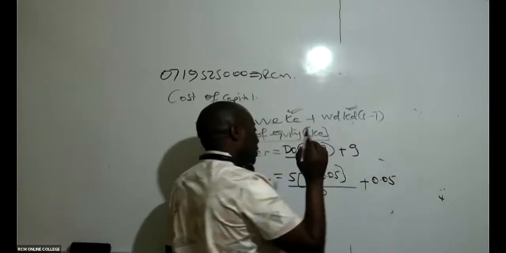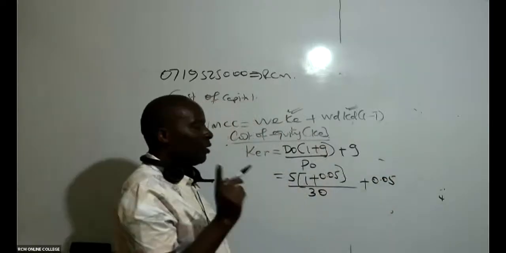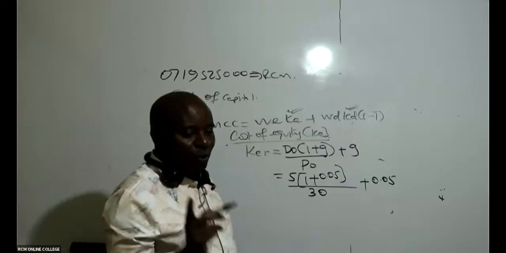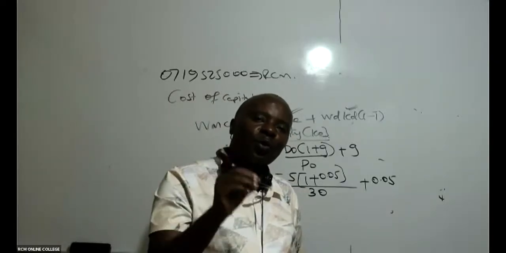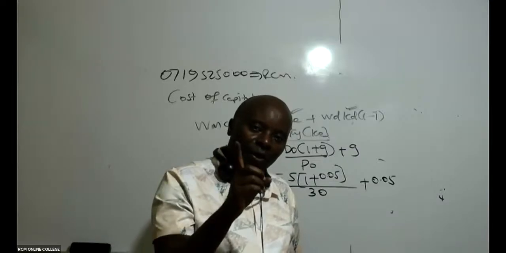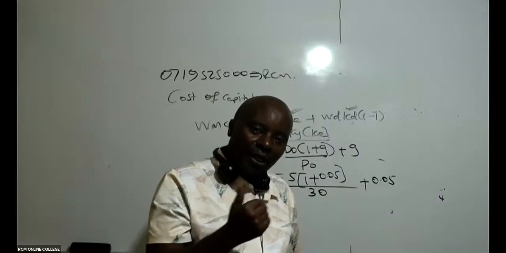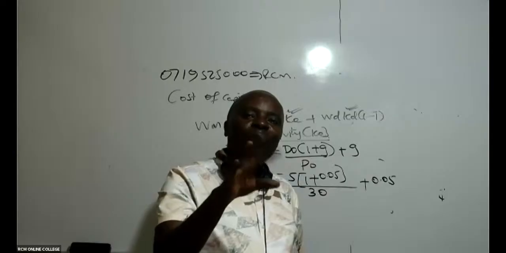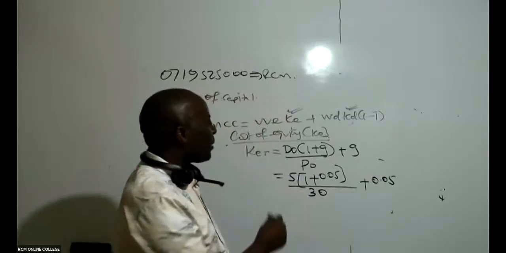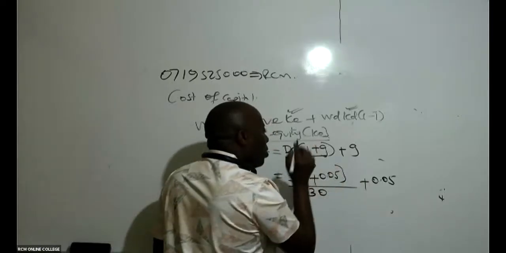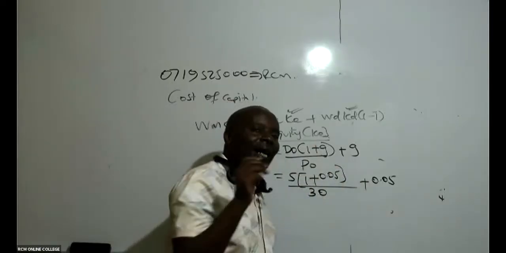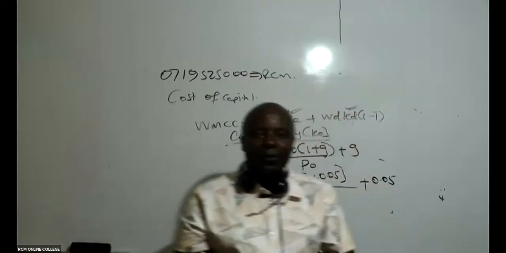I would want, ladies and gentlemen, to make this very, very clear for everybody. Whenever it comes to retained earnings, what is retained in the organization, we don't subtract flotation cost. I'm so sure somebody may say, well, subtract flotation cost. No. Retained earnings is already money in our bank accounts.